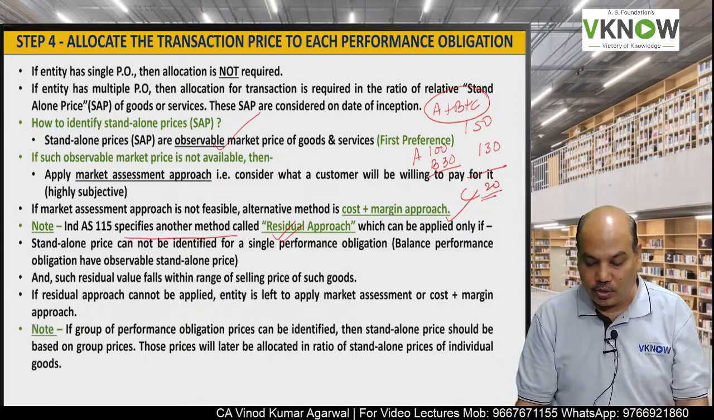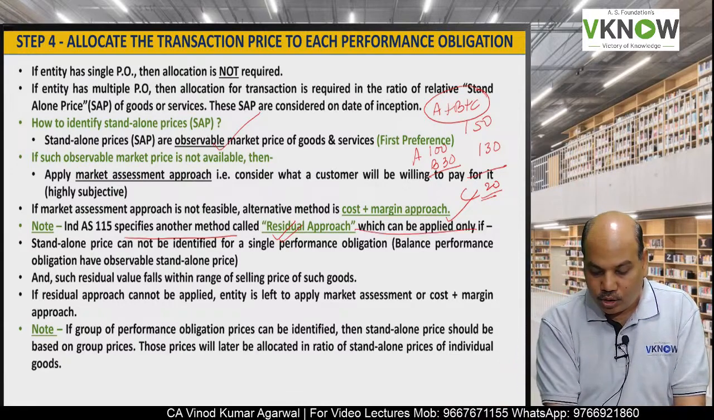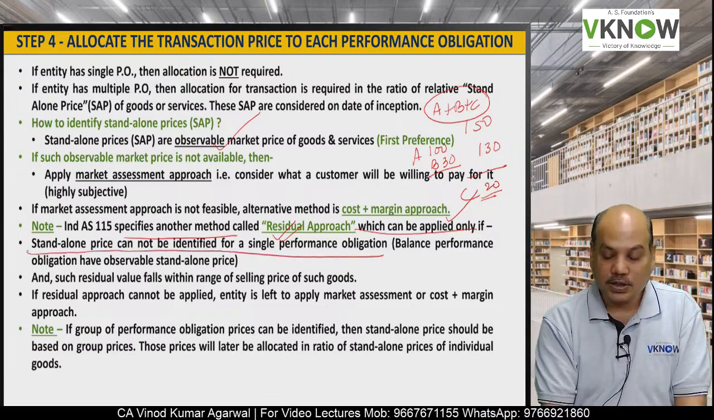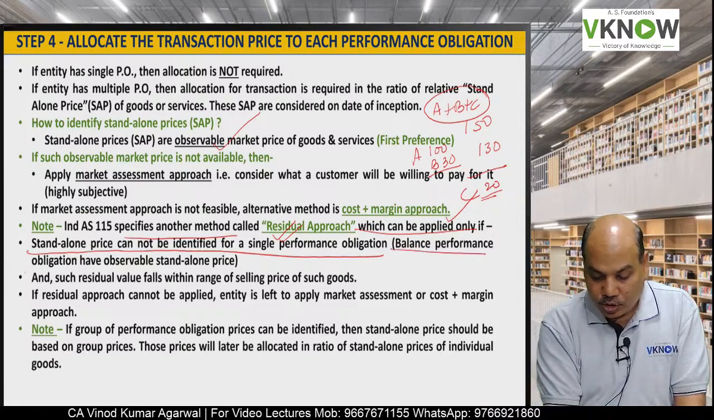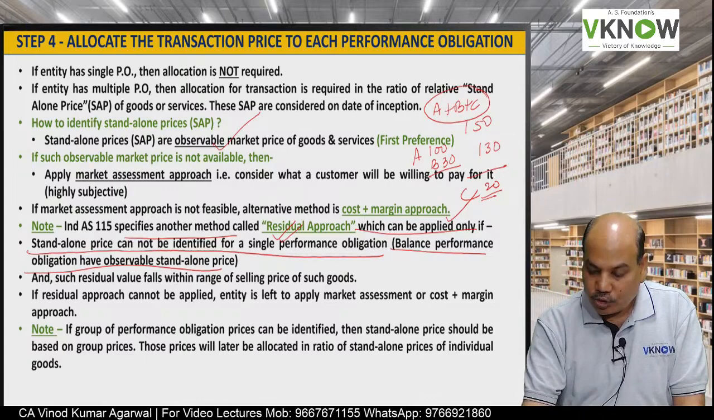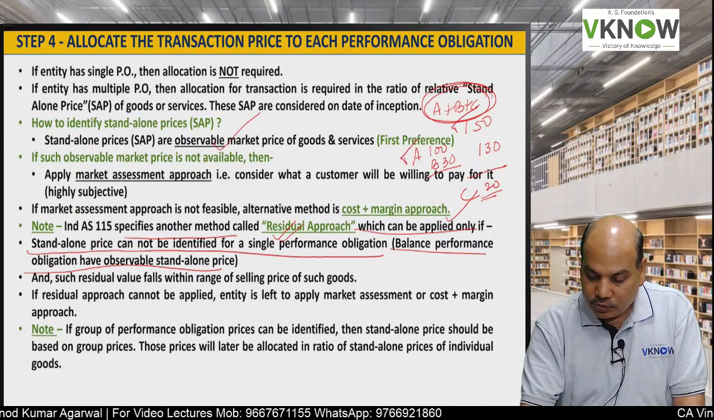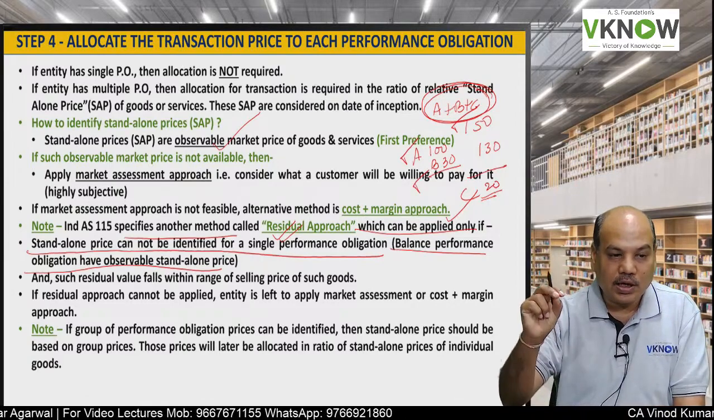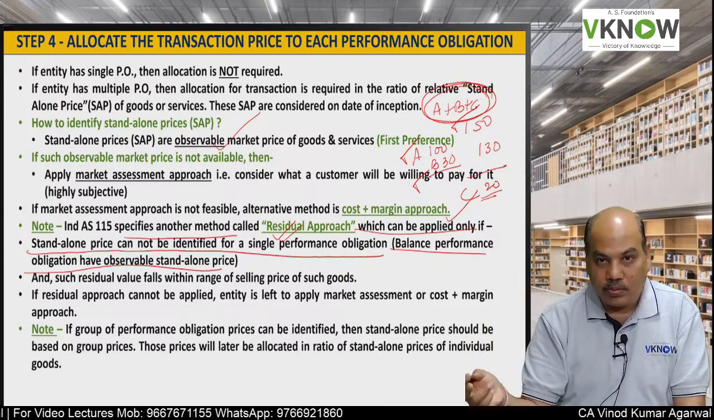But here there is a small condition: it can be applied only if standalone price cannot be identified for a single performance obligation. Balance performance obligations have observable standalone price. So if A, B, C together are sold for 150, we should have observable standalone price for A and B, then only we can apply residual method.